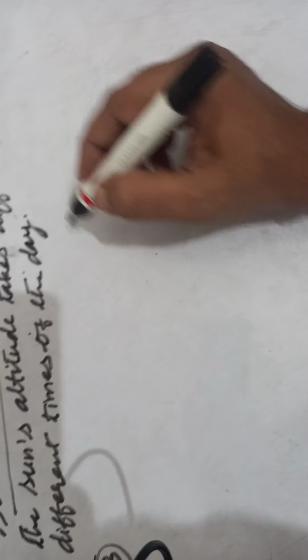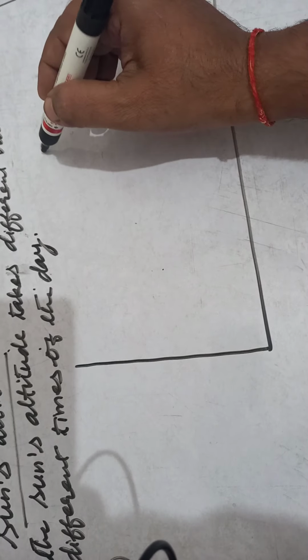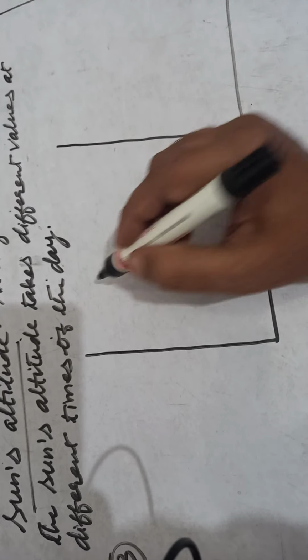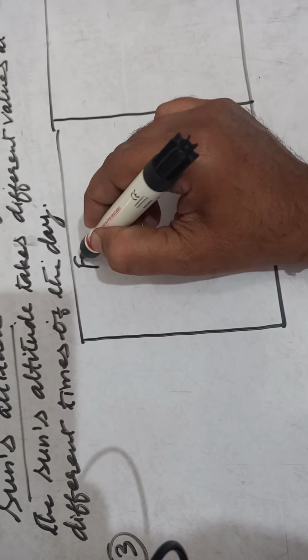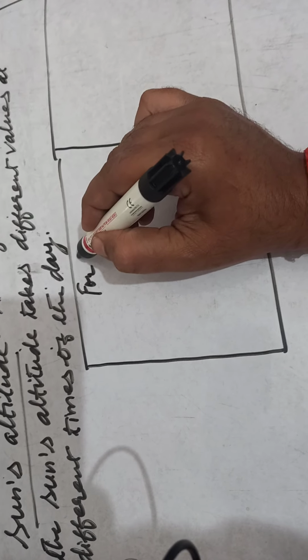Okay, children, let us see the figure. See here, the figure is very much important, children. Let us draw two figures first. Let us make a box over here first, to separate the things like this. Here you can write down for below 5 years.